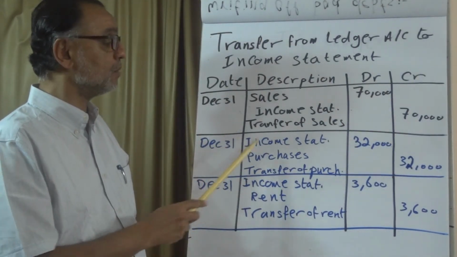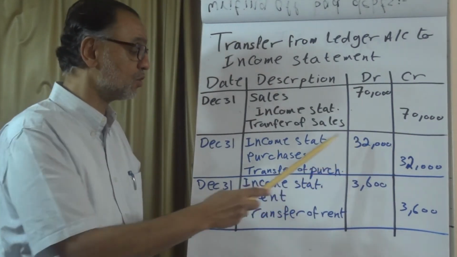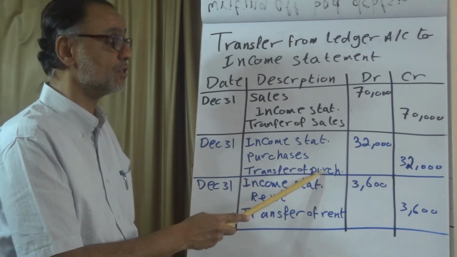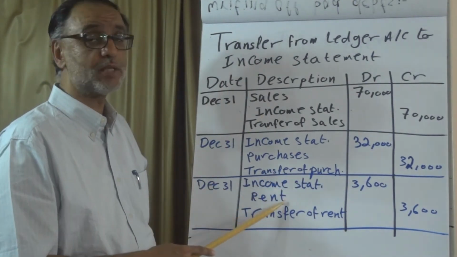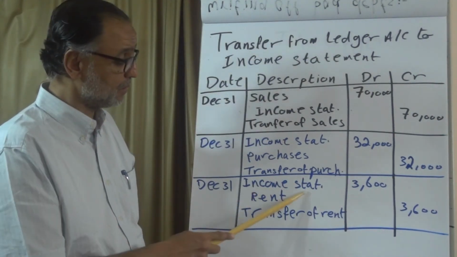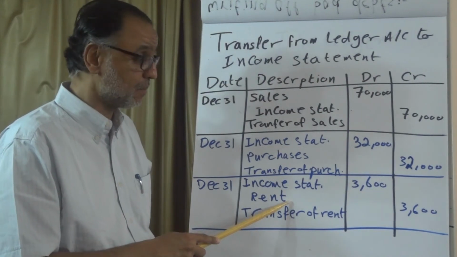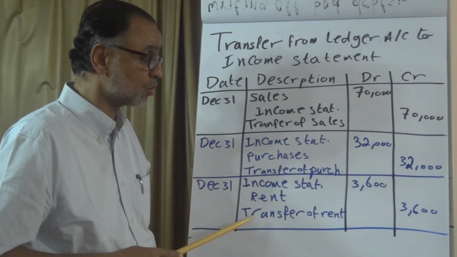Same date, income statement is debit of $32,000, that's our total purchase from the purchase ledger, and the purchase is credit of $32,000, it's transfer of purchases. Same thing, expense account. An expense account is debit, so we debit the income statement and credit it. We used rent here as an example, so with $3,600 credit to the rent, so the rent is closed.